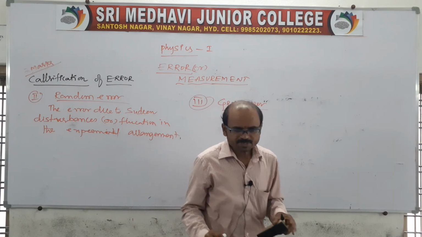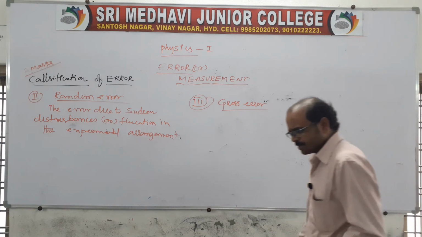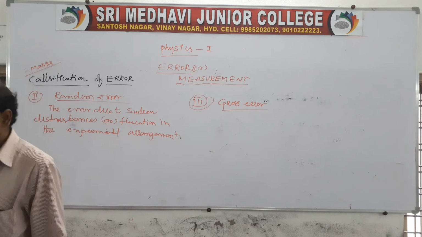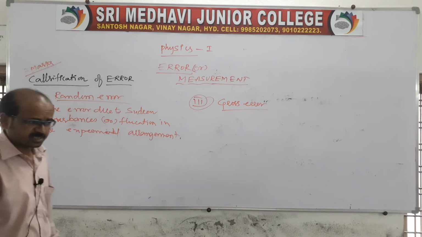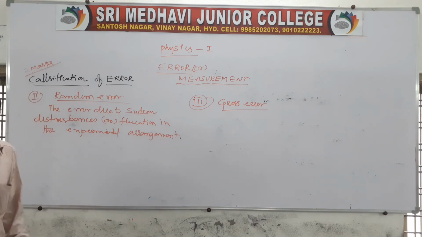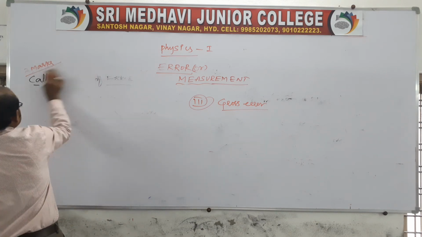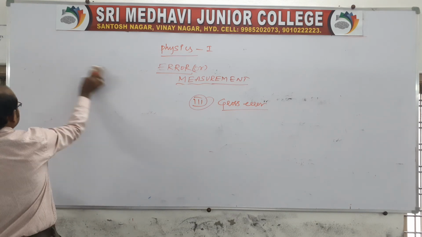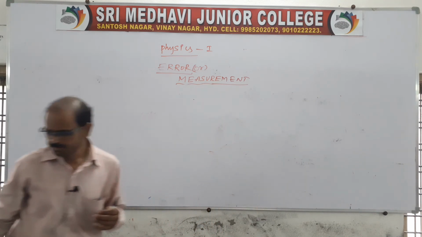So these are the types and classifications of errors. Errors can be minimized by using the instruments in the proper way, by taking the readings while avoiding personal biases, and without any sudden disturbances. If these are not there, then we will not get any error. So this is the classification of errors. Gross error is the error that arises due to improper use. Clear?